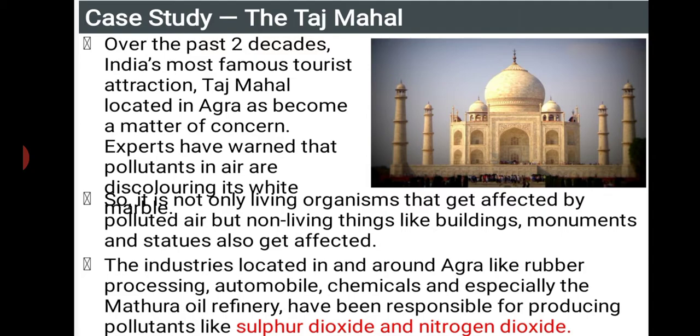As I already told in the last class, when these gases mix with the air, they lead to the formation of acid rain and they are going to affect the monuments too. The industries located in and around Agra, like rubber processing, automobiles, chemicals, and especially the Mathura oil refinery, have been responsible for producing pollutants like sulfur dioxide and nitrogen dioxide. So, these gases are the main cause of acid rain.